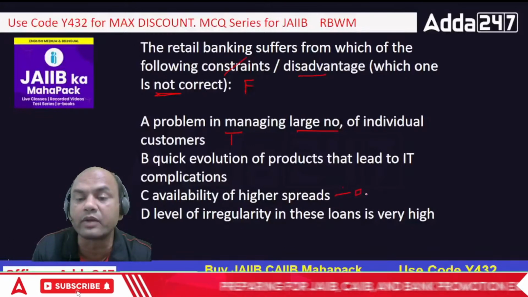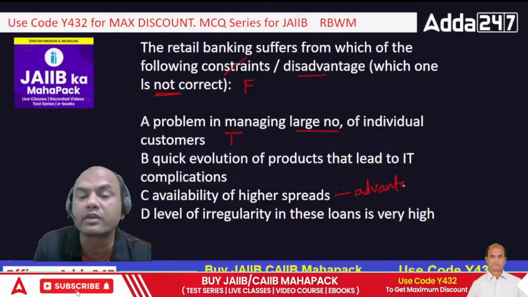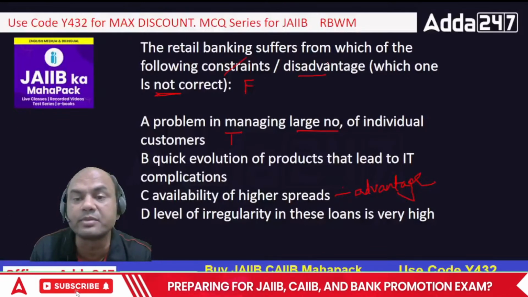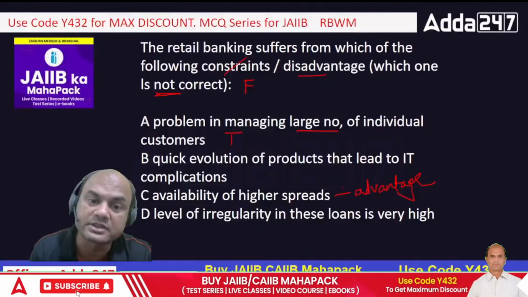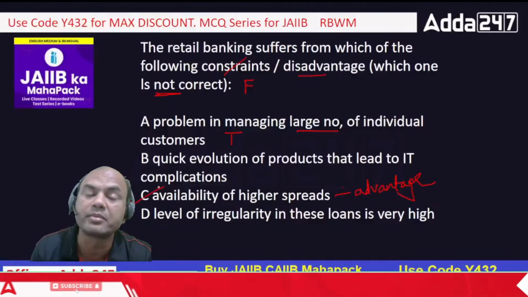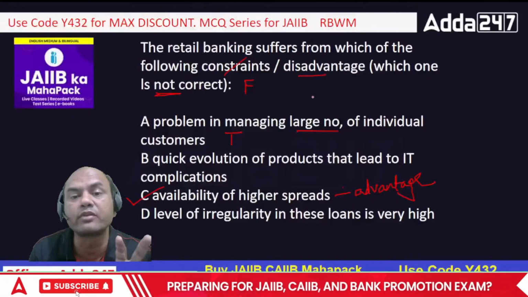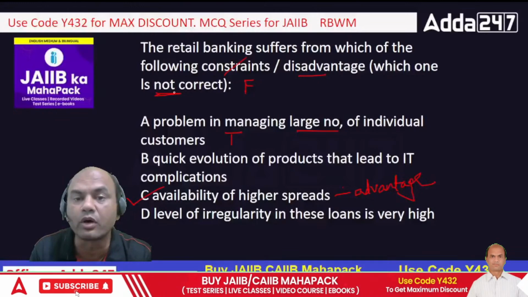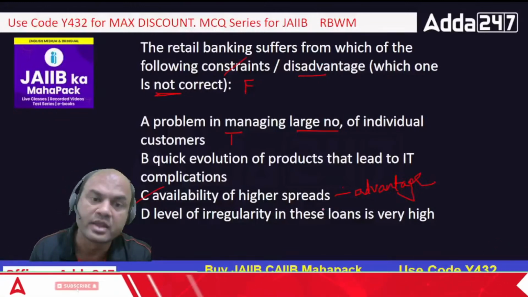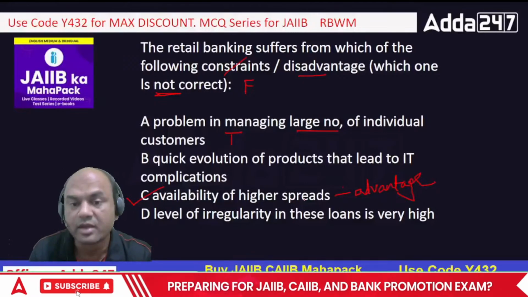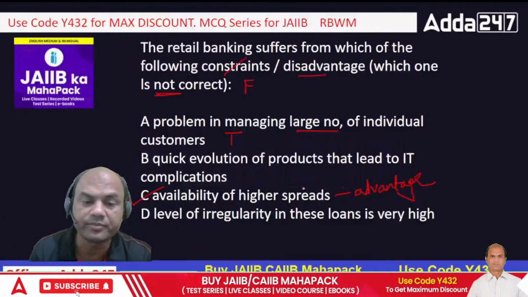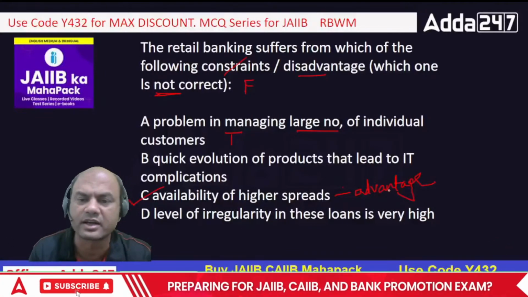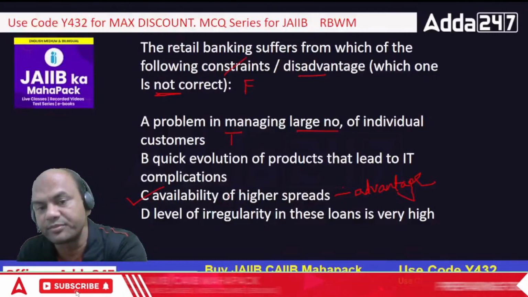So I'll write it over here, advantage. What is the requirement? It's a tricky question. I want which of them is not the disadvantage, which means which of them is the advantage. So my answer will be C over here. Remember this: two negatives make one positive. Disadvantage is a negative word, and not is a negative word, so not disadvantage means it becomes an advantage. So the answer is C, because this is an advantage. Level of irregularity in the loans is very high. This is not the correct answer again. So the answer is C.